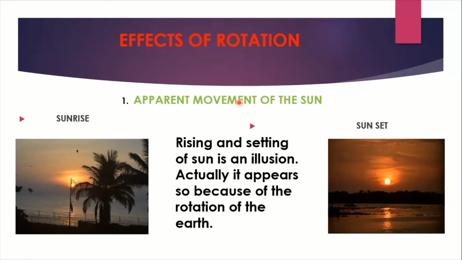Okay, now the effects of rotation. What are the results of rotation? The first result is the apparent movement of the sun. That means the sun rising and the sun setting. We know that the sun rises in the east and sets in the west. Is it true? Actually, the sun never sets or rises. It is an illusion. Because of the rotation of the earth, we feel that the sun rises in the east and sets in the west. Actually, it is not the sun rising or setting, it is the earth that rotates. Because of that only we feel the sun rising and setting. That is the first effect of rotation.